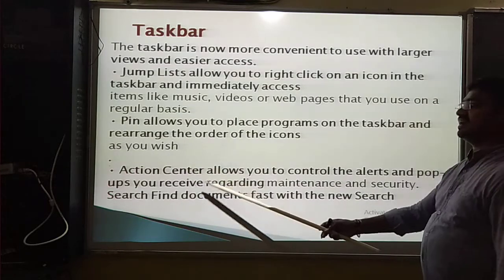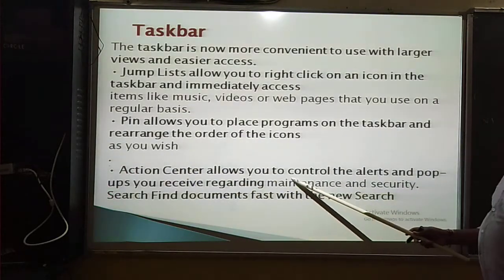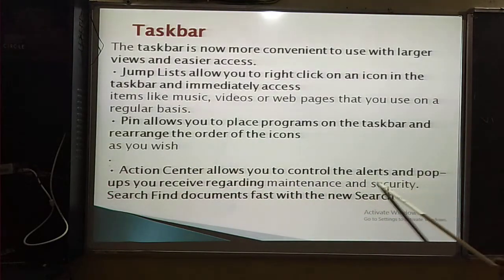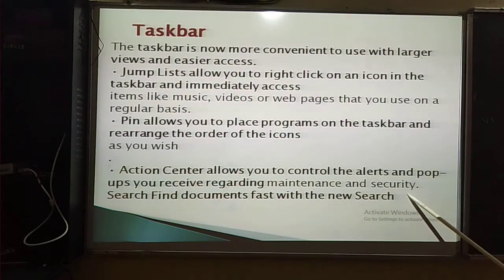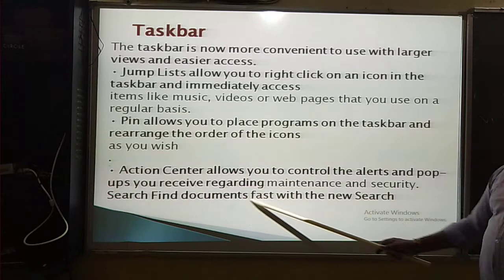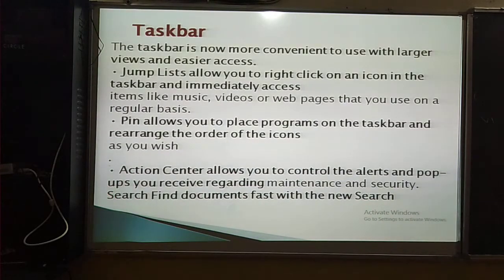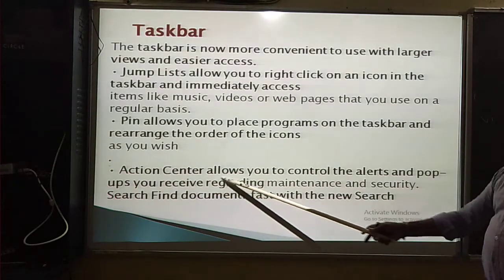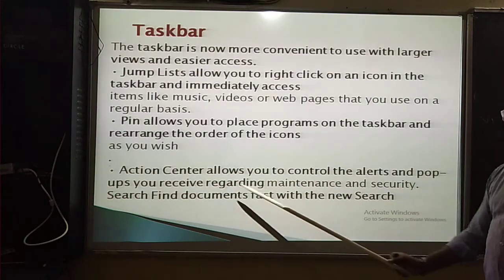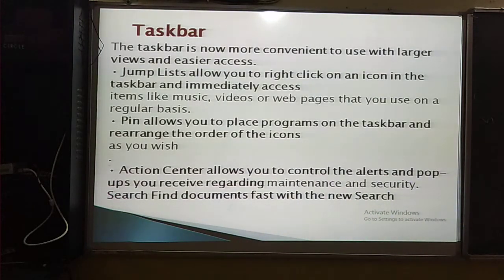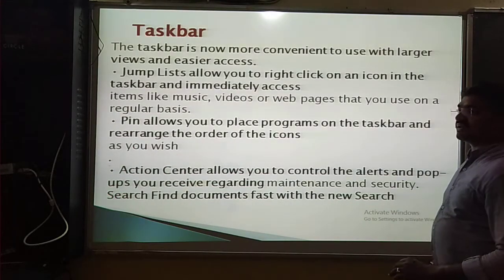Okay. Then Action Center allows you to control the alerts and pop-ups you receive regarding maintenance and security. Search finds documents fast with the new search. The next one, Action Center allows you to control the alerts and pop-ups you receive regarding maintenance and security.